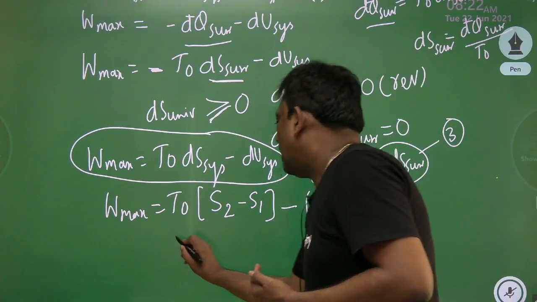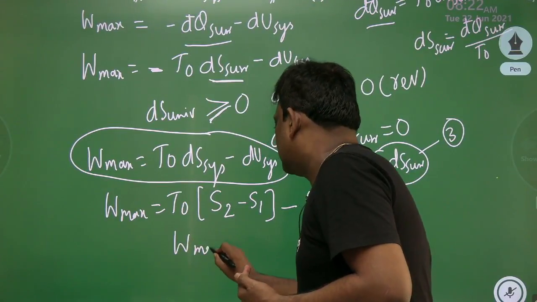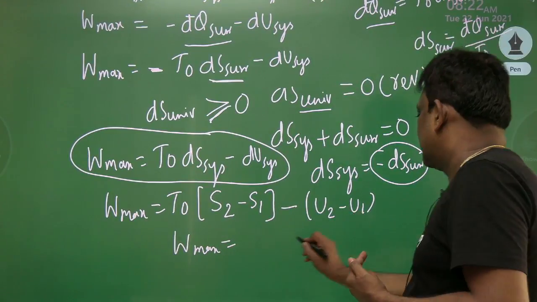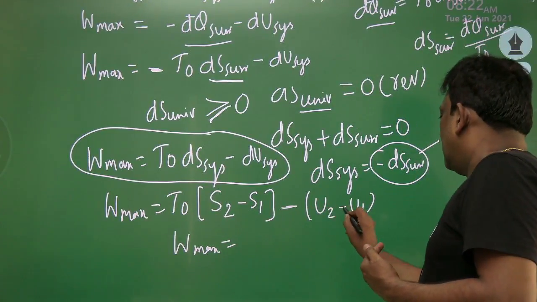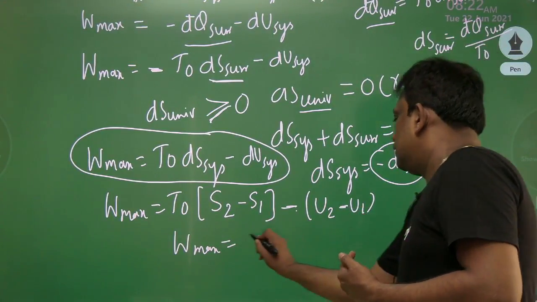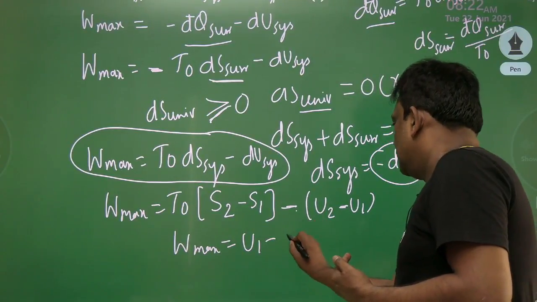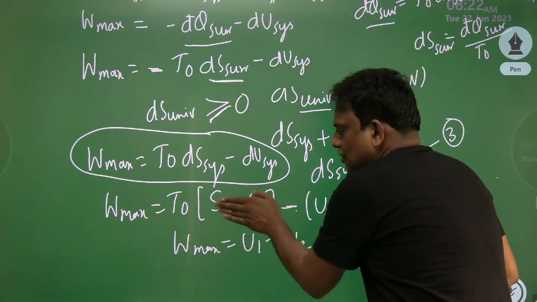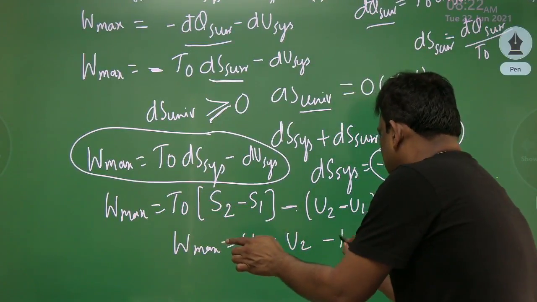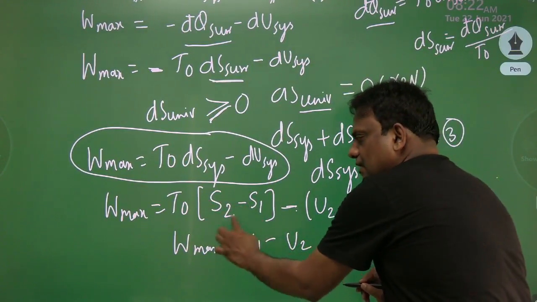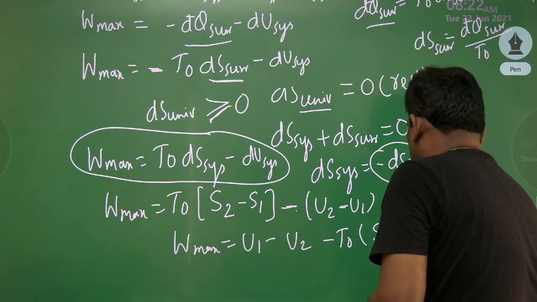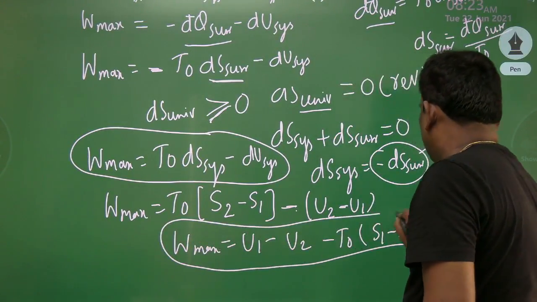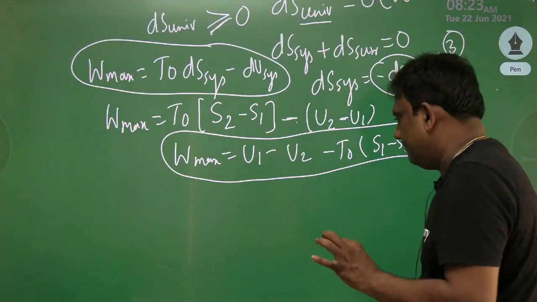So now overall, I'll write the maximum work is given by, so minus, you take this minus of minus plus, so therefore minus of minus is plus, that is u1 minus u2. Now let us take minus common from this. If I take minus common, it will be minus T naught into S1 minus S2. And this is the maximum work developed by the system in a closed system.